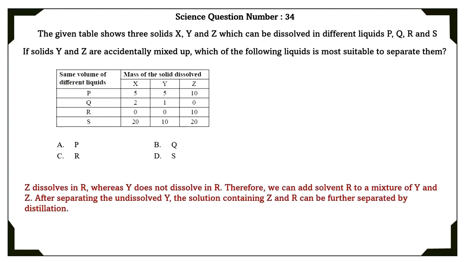Therefore, we can add solvent R to a mixture of Y and Z. After separating the undissolved Y, the solution containing Z and R can be further separated by distillation. So the correct option is the C option.